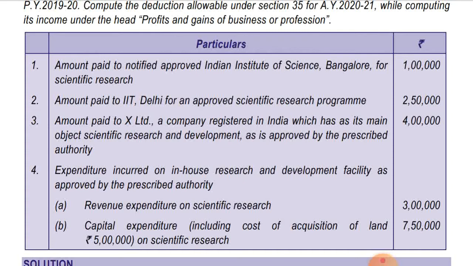We are considering it as other than building. As it is not mentioned over there, we are considering it other capital expenditure. So on other capital expenditure, 150% deduction is allowed under section 35(2)(ab). So on 2,50,000, 150% will be 3,75,000. So let's see the solution.